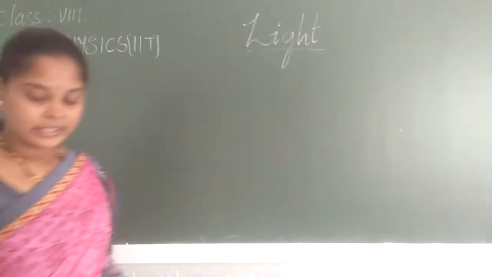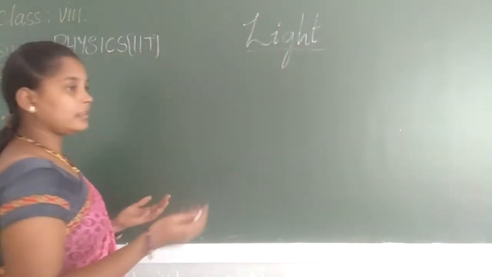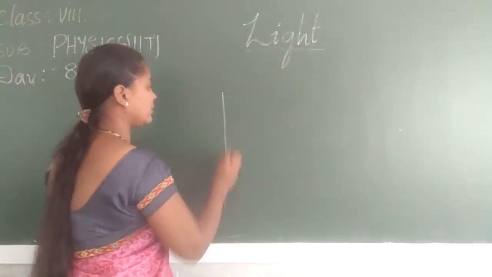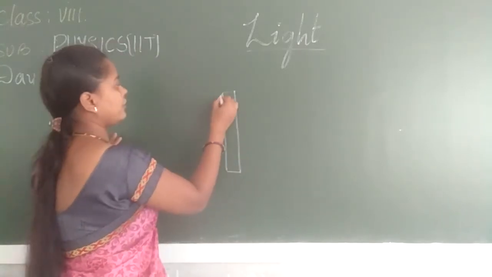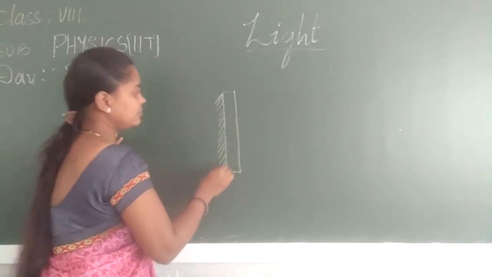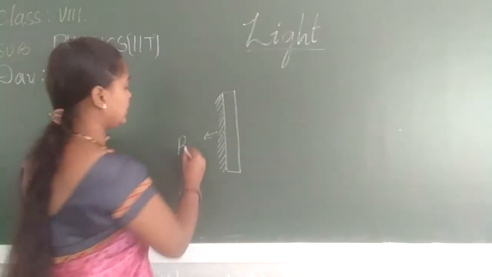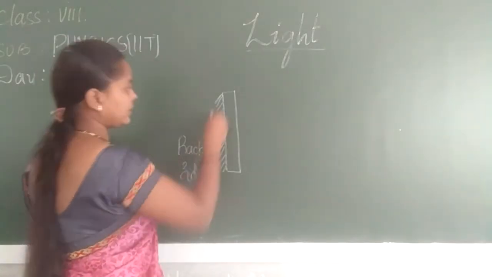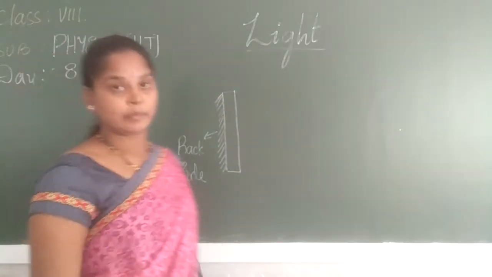And next are the incident ray and the reflected ray. All this we have discussed, so once again I will be explaining. See, how can we draw the mirror on a board? How can we indicate the front side and the back side? This is the back side, which is coated with aluminium paint. We indicate the back side with cross lines, and this is the front side. Here we can see our image.